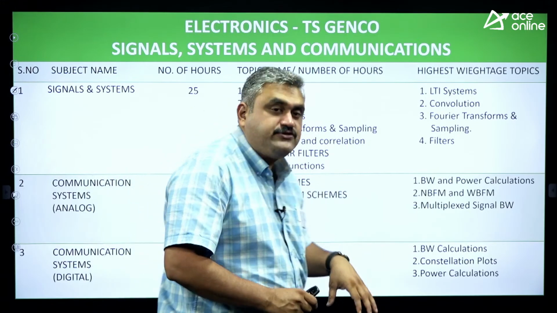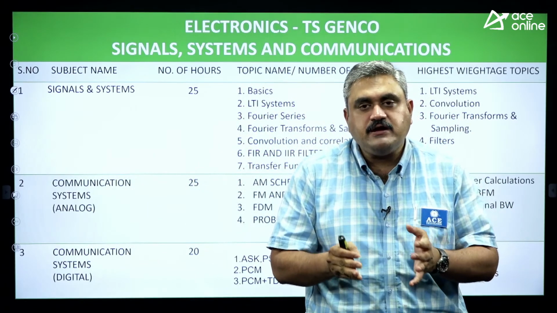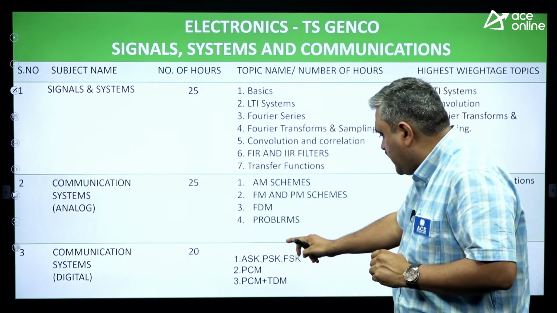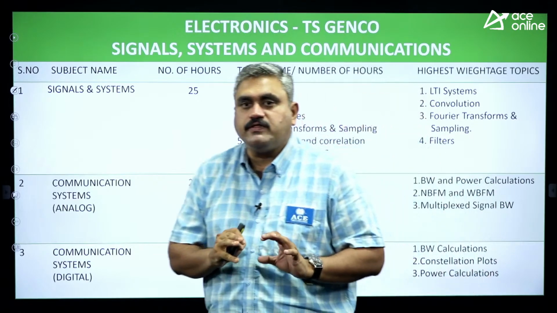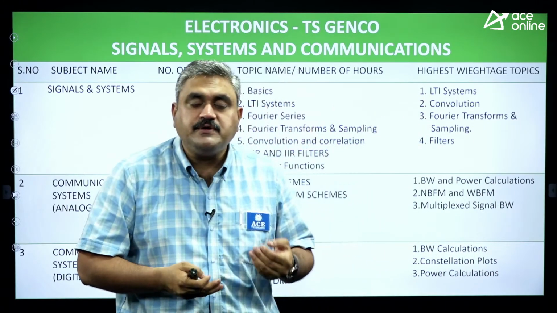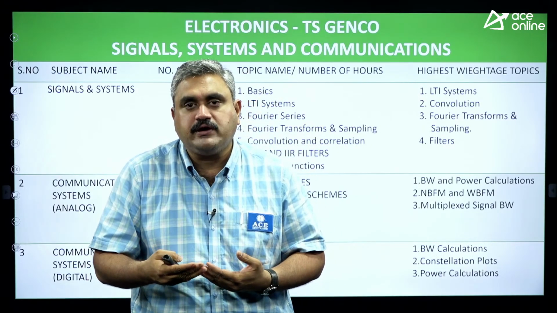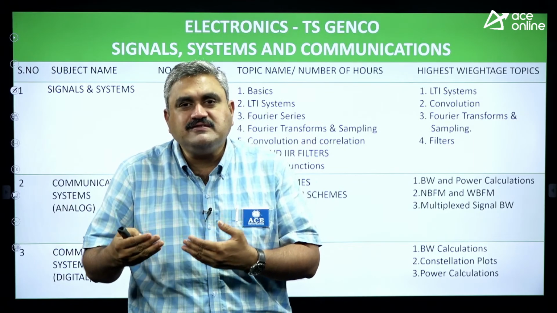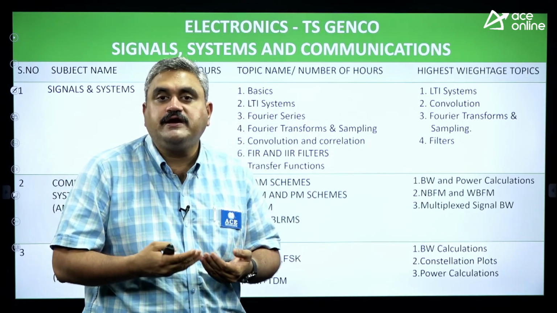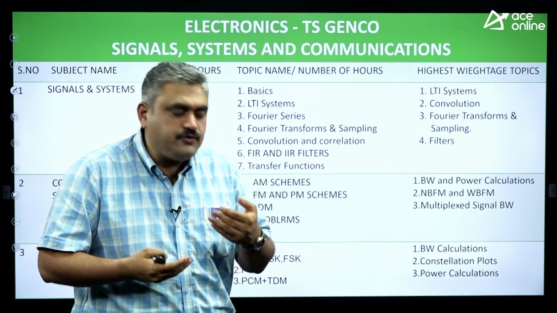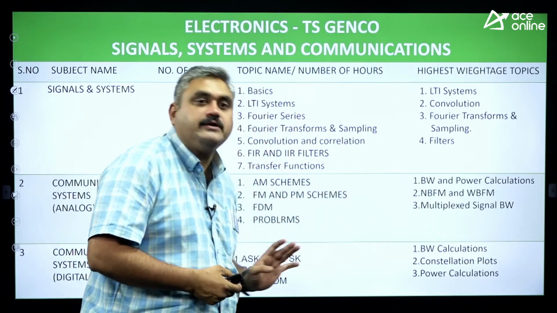And then when it comes to digital communication: basic PCM system, binary ASK, binary PSK and binary FSK. So just make a comparative study on this and try to attempt the questions coming in that area. Normally in GATE examinations these are very huge topics. Questions related to constellation plots and probability of error, I am not expecting in this exam. Mostly the questions coming will be related to bandwidth, so try to focus more on that particular area. That is what I have mentioned here.